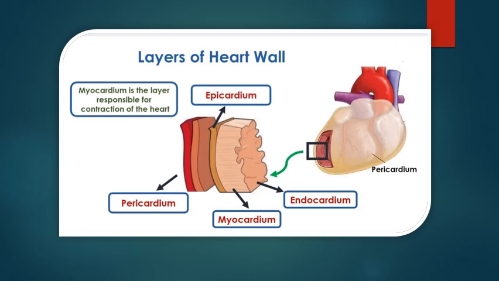Thin layers of tissue form the heart wall. The outer layer of the heart wall is the epicardium, the middle layer is the myocardium, and the inner layer is the endocardium. The pericardium is not a heart wall; it is a sac-like structure that covers the heart. The myocardium is responsible for the contraction of the heart. It is a very important layer, the middle layer of the heart.